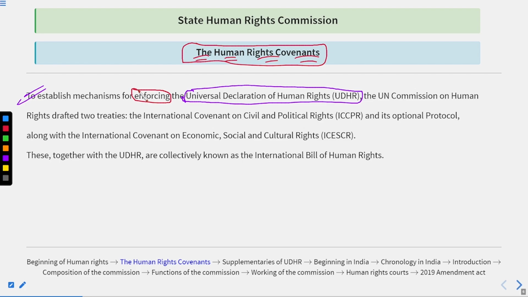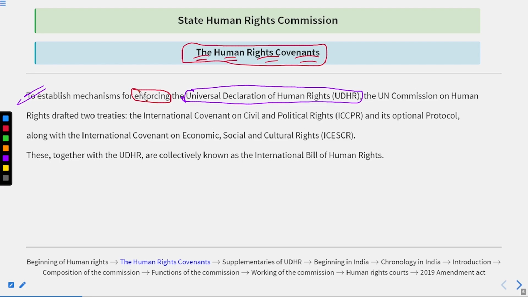Or should we just form the UDHR and then sit with our hands on our knees, thinking everything would be implemented automatically? Or should we make sure that whatever is written in this Universal Declaration of Human Rights is implemented throughout the world on the ground, in actual reality? So we chose the second path.